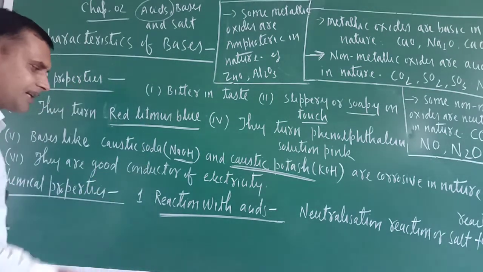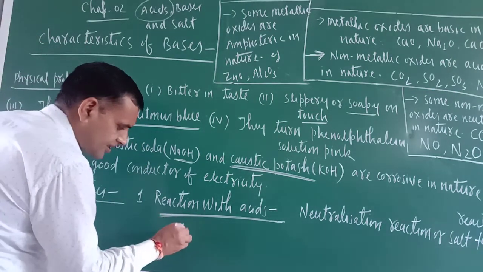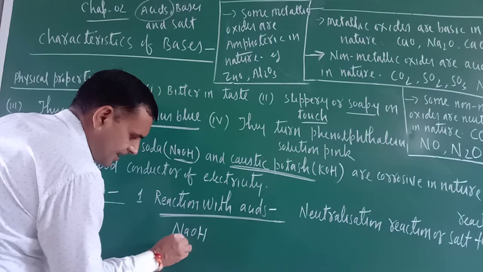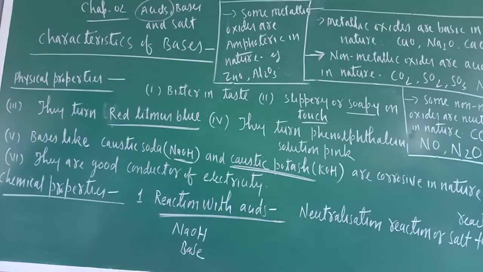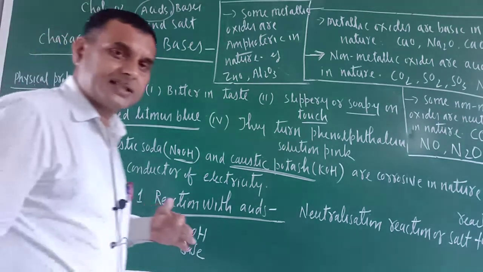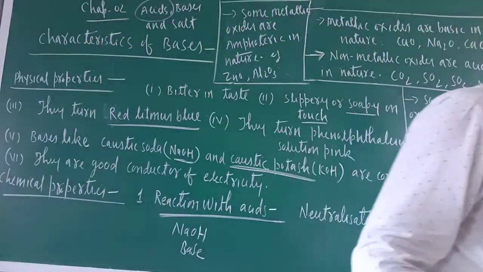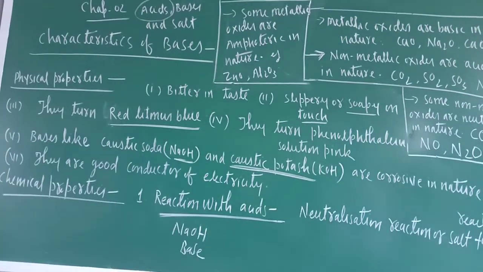Okay. Take one example, NaOH. What is this one? This is a base. Remember, just like the definition of acids: acids are those substances which, when dissolved in water, produce H positive ion. Means in the acid, H positive should be there.